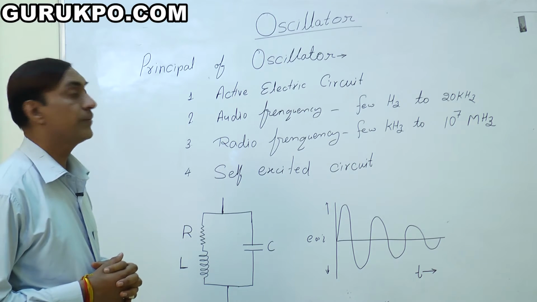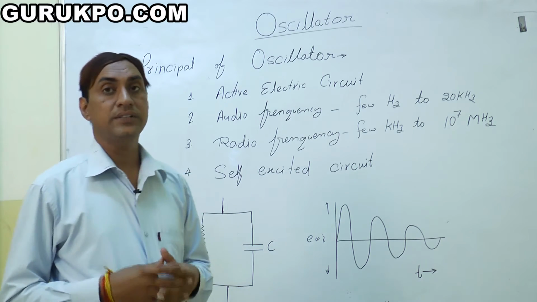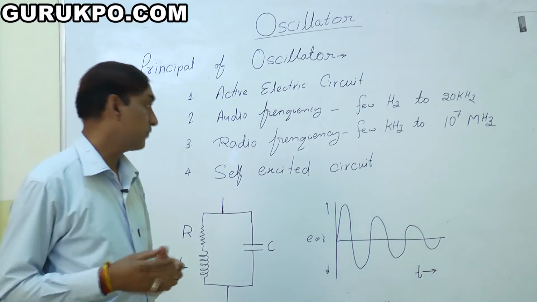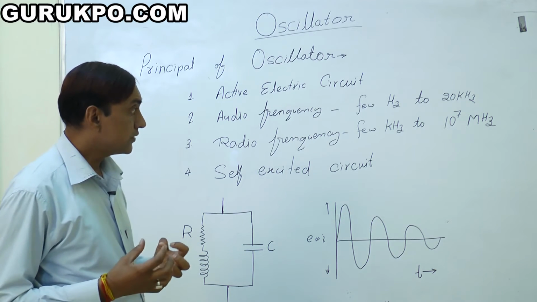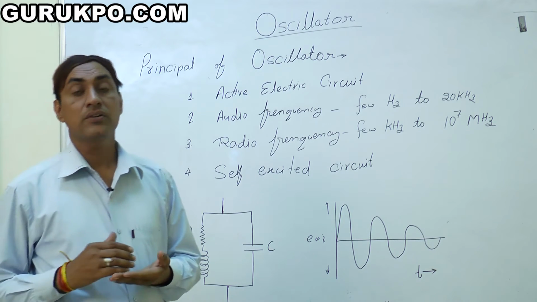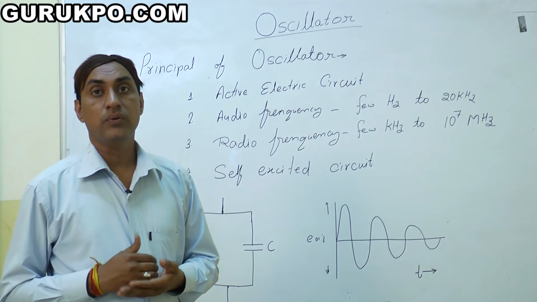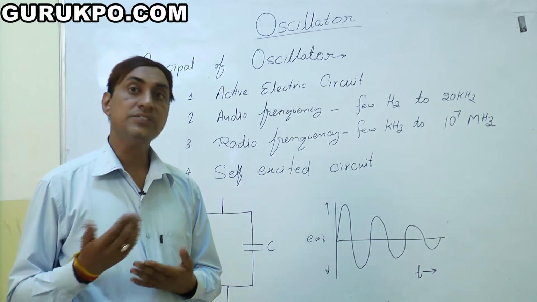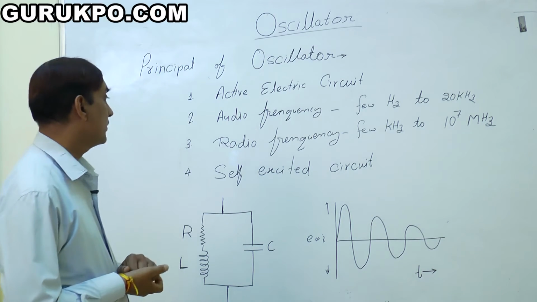Here the third point is radio frequency. We listen to the radio on our radio sets. That's why we require a frequency generator which is used to transmit the signal from one end to another. The radio frequency range is a few kilohertz to 10 to the power 7 megahertz. It means it creates a very high range of frequency. That's why the oscillator is very important in electronics and electrical circuits. An oscillator is a frequency generator. Simple.